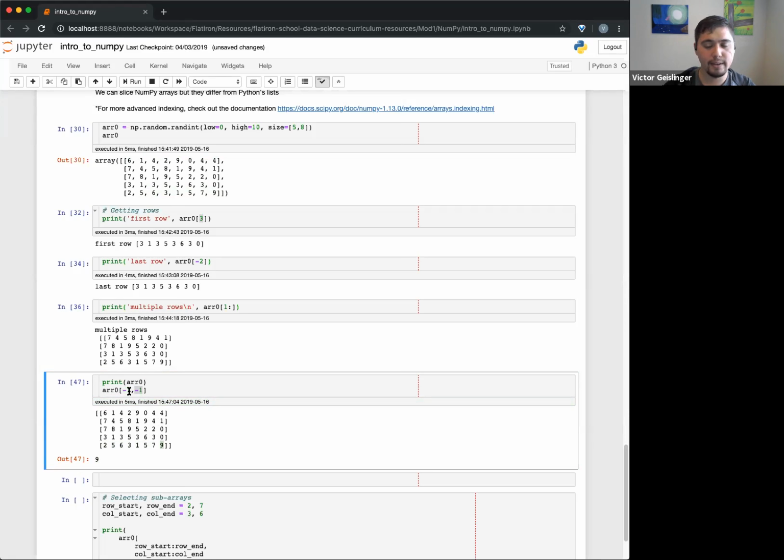All right, and then I can also slice in the first dimension. So for example, this will give me all of the rows, but only the last column. This is a little more advanced, but I figured I'd show you guys. It says, okay, I'm looking at all the rows, but only return the very last column, which will actually give me an array. You can see here it gives me 4109, going through here.